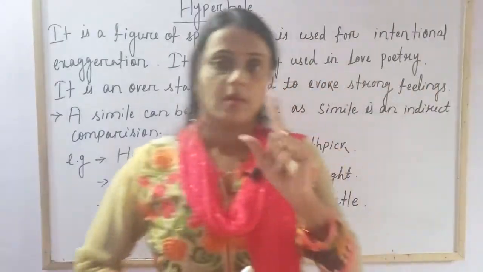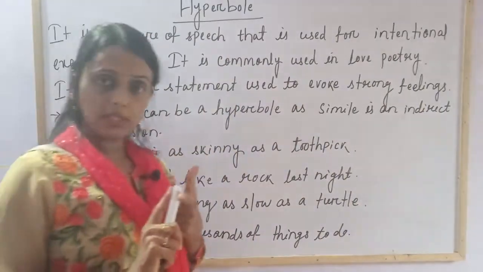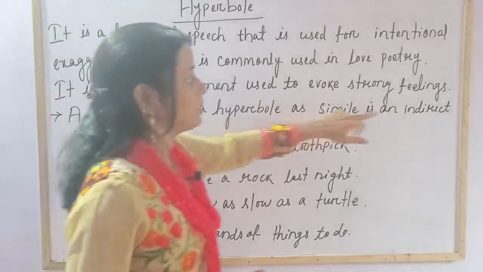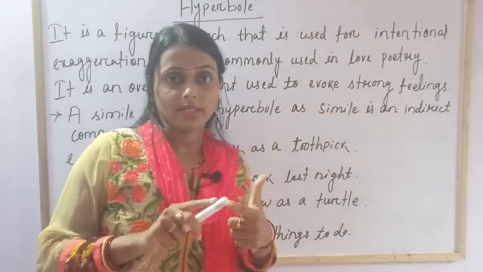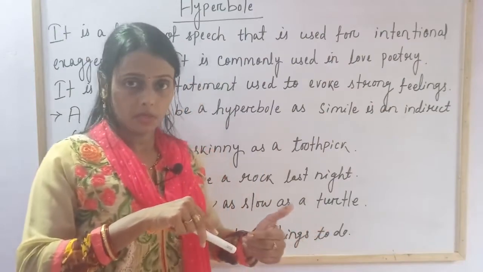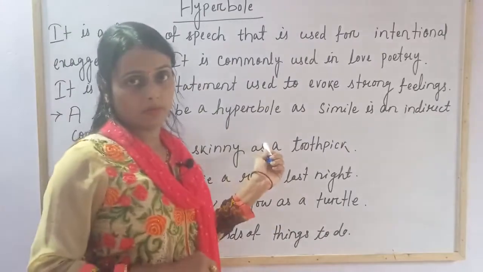And here, I have told you that a simile is an indirect comparison. So, a simile can be a hyperbole, as a simile is an indirect comparison. As a simile is not a direct comparison, it is an indirect comparison. Understood? That's why a simile also can be a hyperbole.